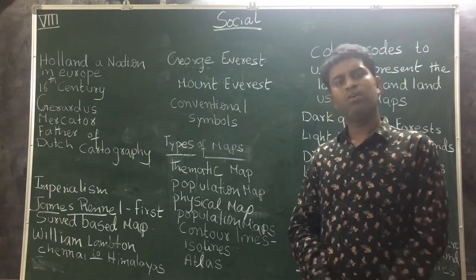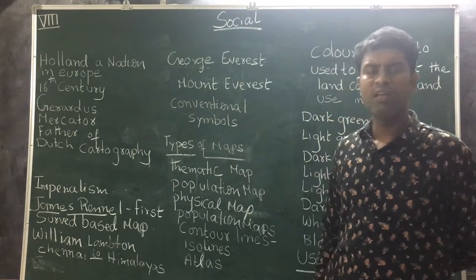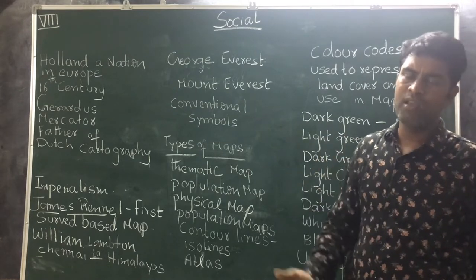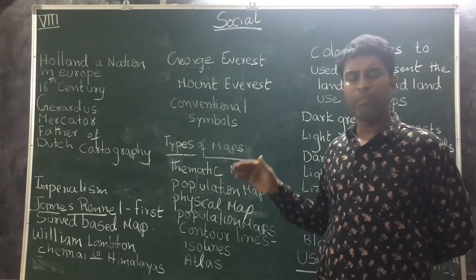Next we discussed Daminhan. Who is Daminhan? He is a Chinese map maker. He made a map on 70 square meters of silk.